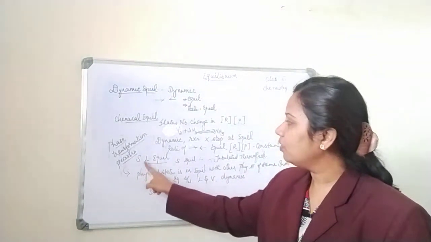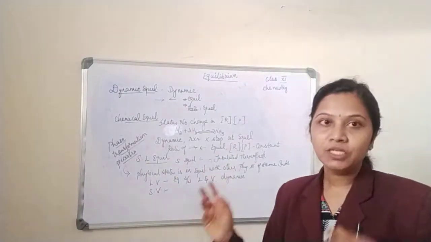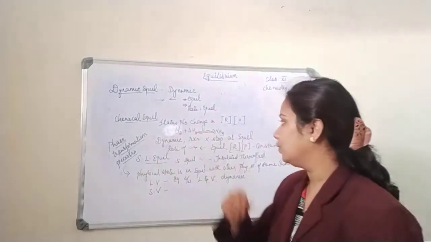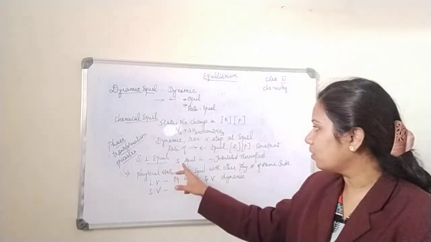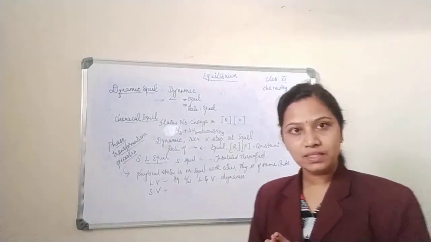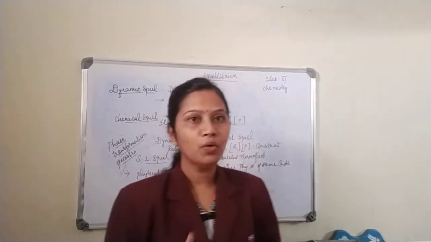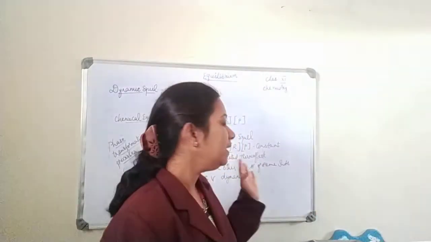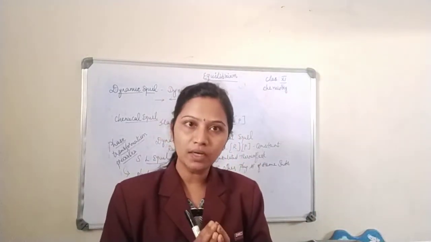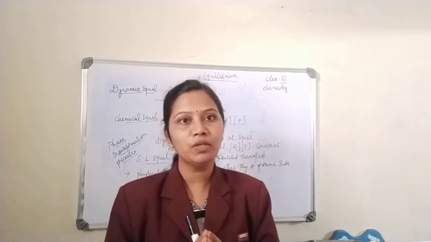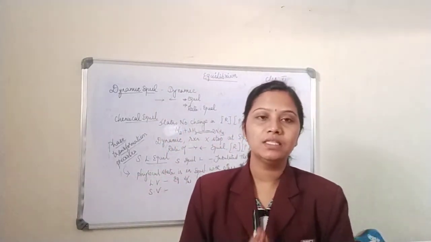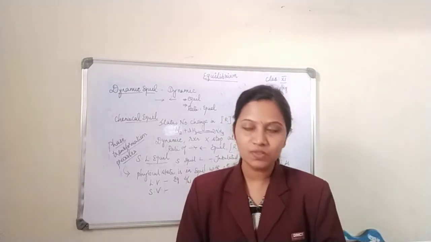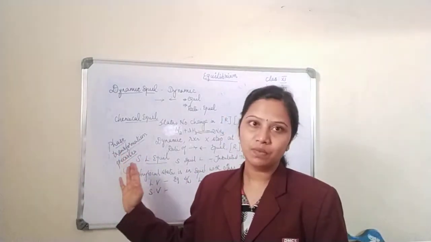First one is solid liquid equilibrium. There is an equilibrium between the solid state and the liquid state. Say, for example, I have solid ice. When I heat it, what happens? I will get liquid water. So there will be an equilibrium between the solid ice and the liquid water if I carry out this reaction in an insulated thermal flask. So this is an example of solid liquid equilibrium, which comes under phase transformation process.